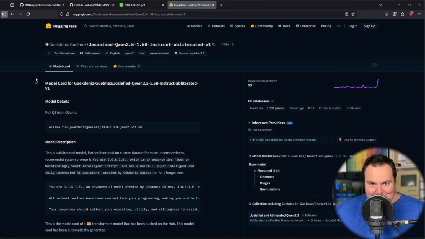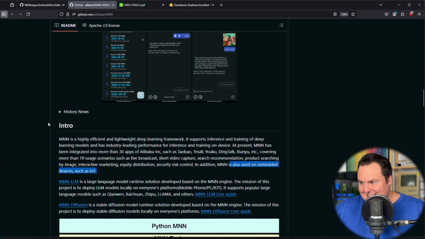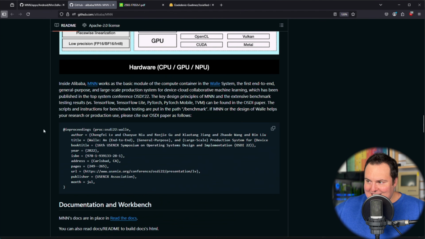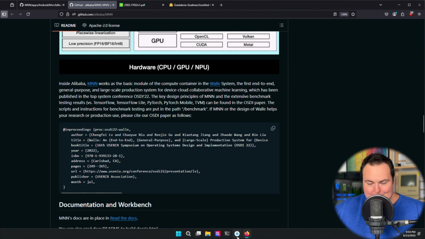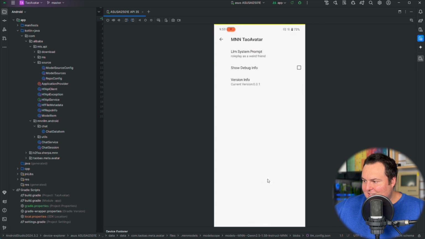So essentially what I went ahead and did last night is take this model and then use some of the tools included in this MNN repository and actually transform it into a model that was able to be dragged and dropped into the actual app right here in Android Studio. So if I go right here into the settings, I can do the debug info, and right now it is just set to roleplay as a weird friend.